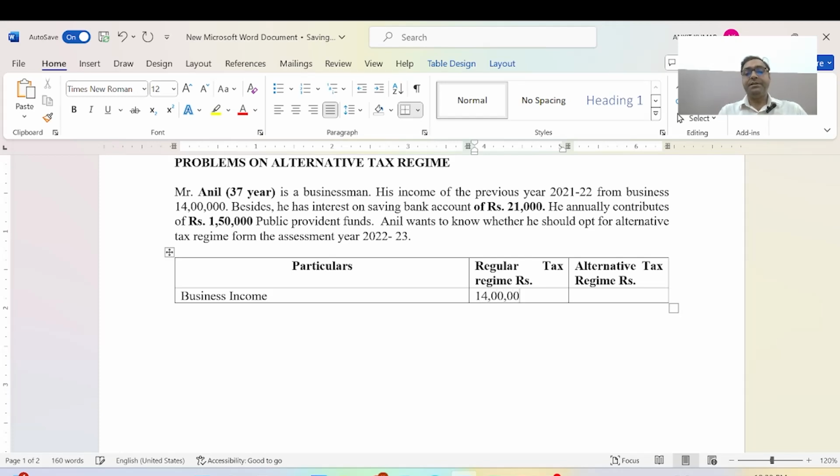We will mention it in both the old regime and the new tax regime.